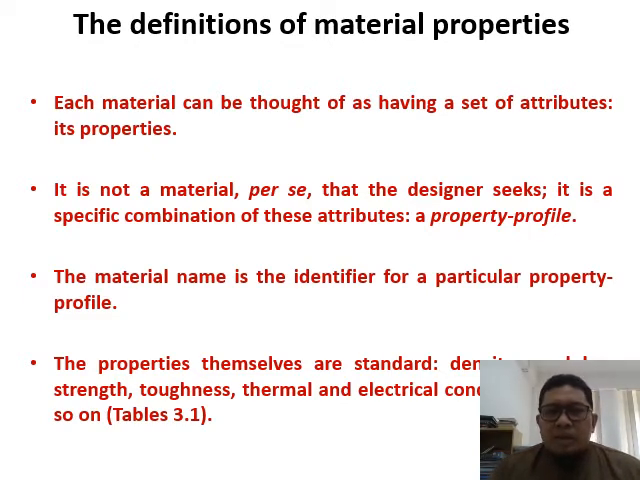So the material name is the identifier for a particular property profile. The properties themselves are standard, such as density, modulus, strength, toughness, thermal and electrical conductivity, and so on. Sometimes they give you the spec, and the material itself you need to find by yourself.